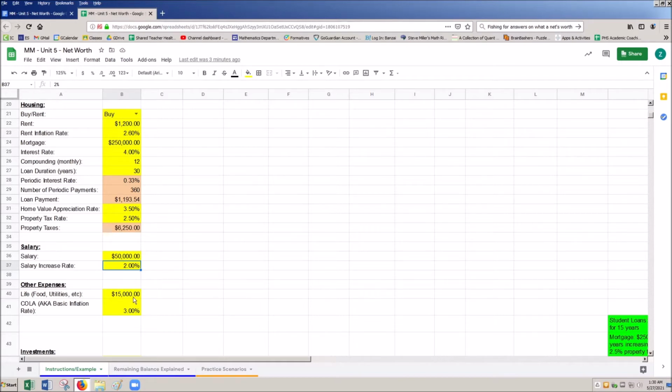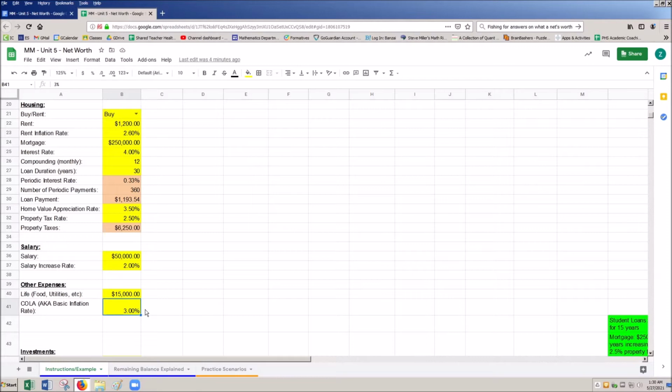And then we go to our other expenses, and this is just going to be everything else, so I just call it life. This is food, utilities, car insurance, all that stuff. So again, these values can fluctuate pretty wildly, but just use old projects, or you can Google what the average American spends, and you can see a breakdown that way. The COLA is just the cost of living adjustment, so this is our basic inflation rate.